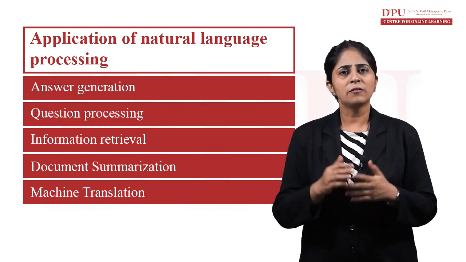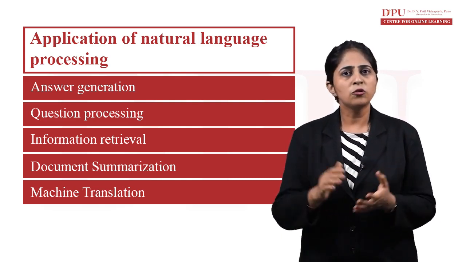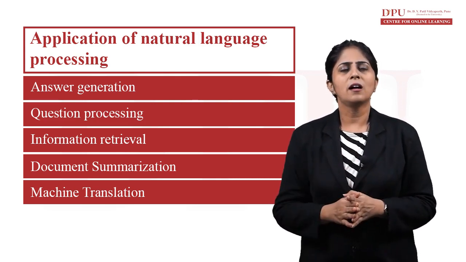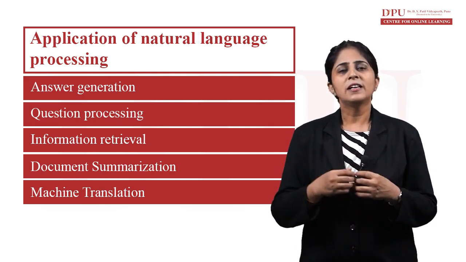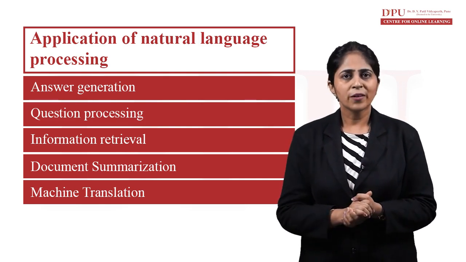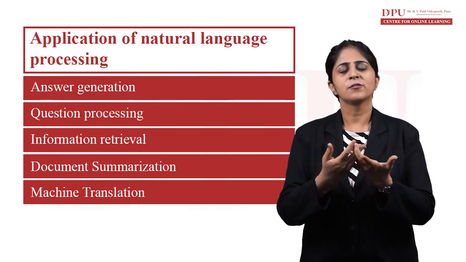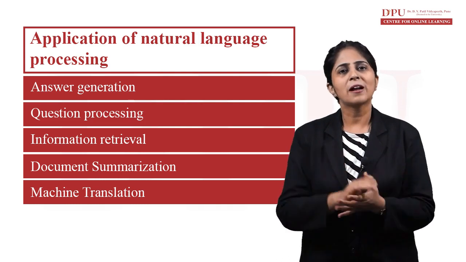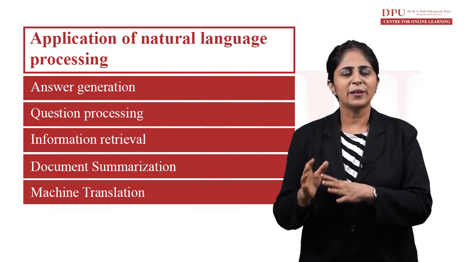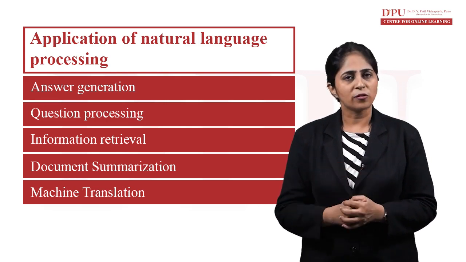That is very well used if we are going to some other country where we do not understand the language. If we are moving to Germany, we do not understand German. So machine translation will serve us as a very helpful tool. We can speak something in English and use machine translation to convert it into German. It will take our source language as input. If we are speaking in English, English will be our source language, and if we want our machine translator to convert it into German, German will be our target language. So this is another application of natural language processing.